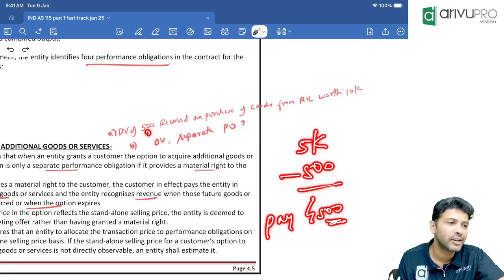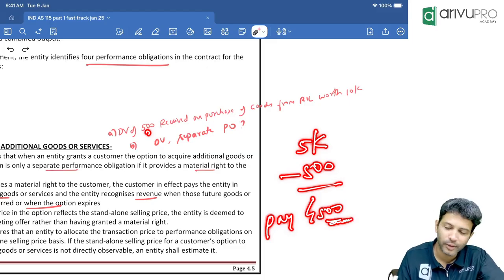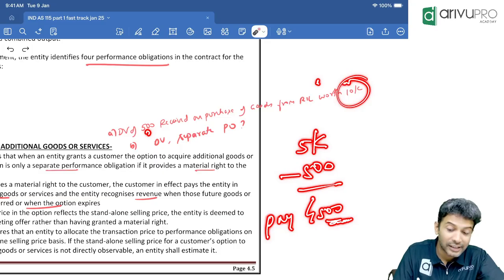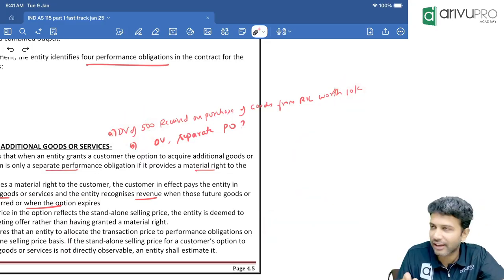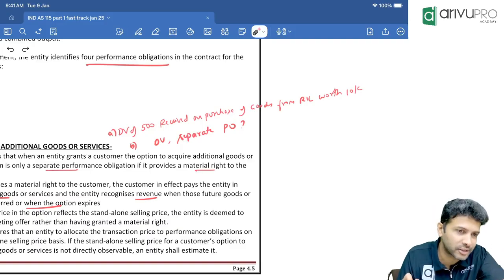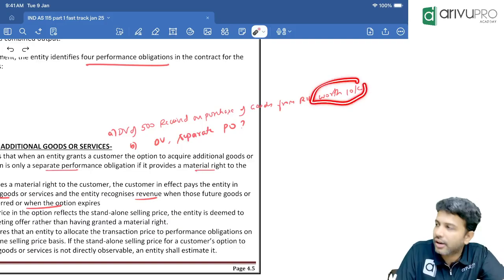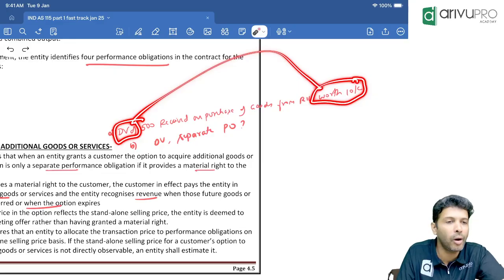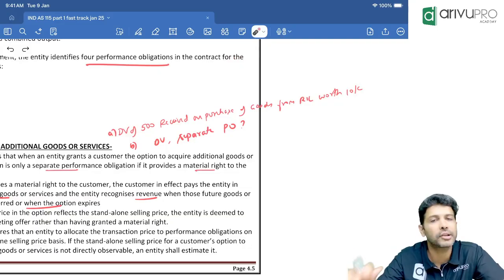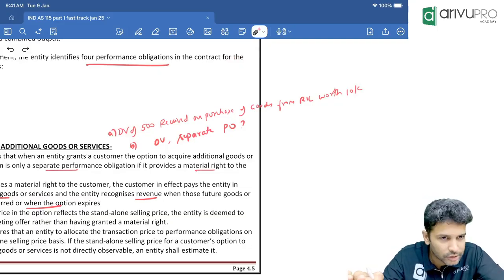Correct so far? Now think from the Reliance Trends perspective. One PO or two POs? One PO is goods. The discount voucher also should be treated as a separate PO or not? Understood? I'm not expecting an answer from you, but did you get the concept? So in this contract, are goods one performance obligation and the discount voucher a separate PO, or are they one performance obligation? That is the concept we are about to study. Are we good with this so far?